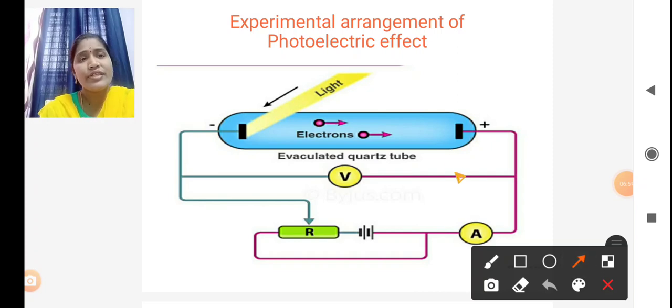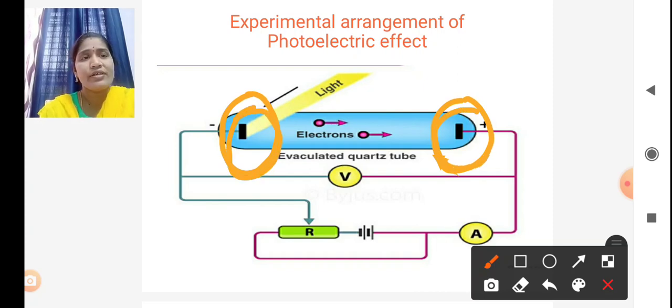This tube is an evacuated quartz tube, and it contains two plates. One acts as the cathode and the other acts as the anode.